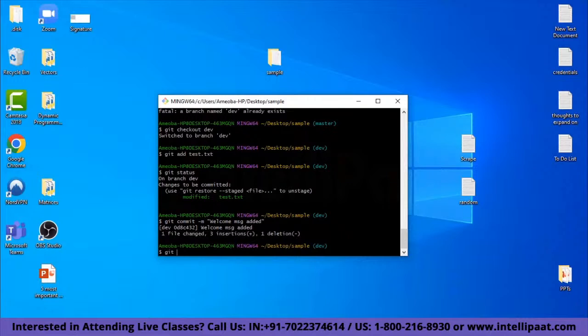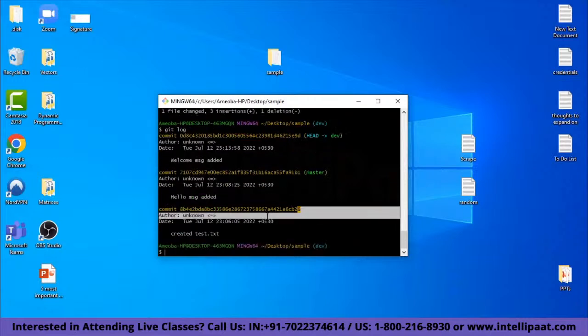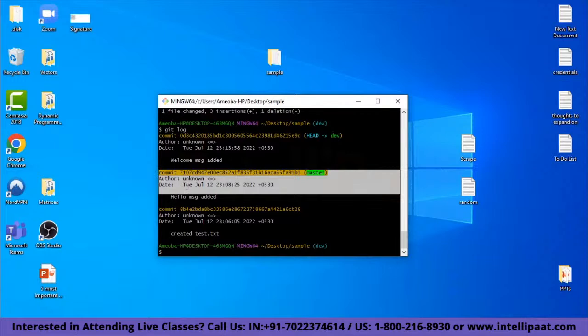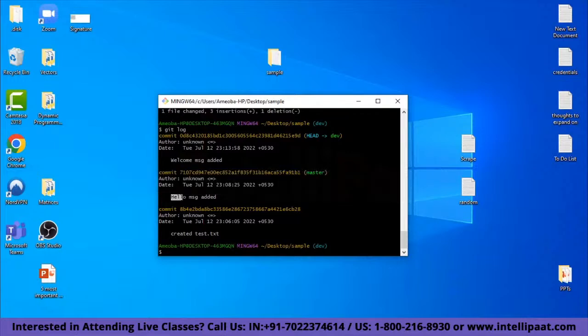So now if we see the git log, this was done by you, and the second change, which basically was the hello message, was done by you, and your friend is working on the dev branch and he just added the welcome to Intellipaat message. So all the log is maintained here. And now let's say you are happy with his contribution, you're happy with the message that he sent, and you want to integrate that into your project.